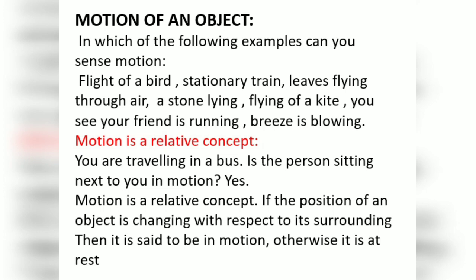From all these examples, you could sense some or the other motion. Breeze, you could sense through your skin. And all the other examples are motion which you could sense through your eyes. So, motion is a relative concept. Why is it a relative concept?